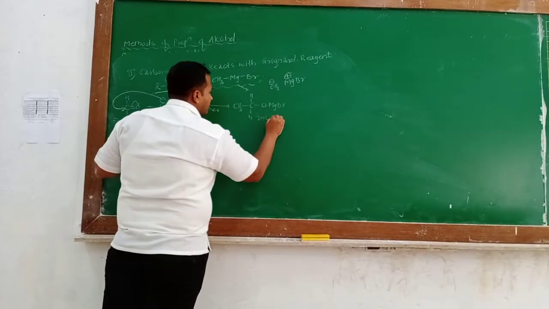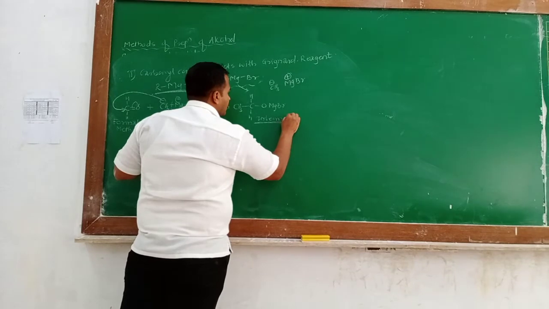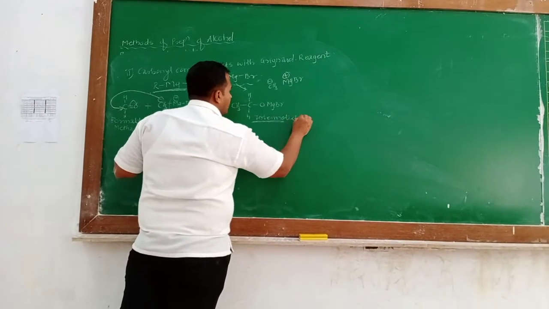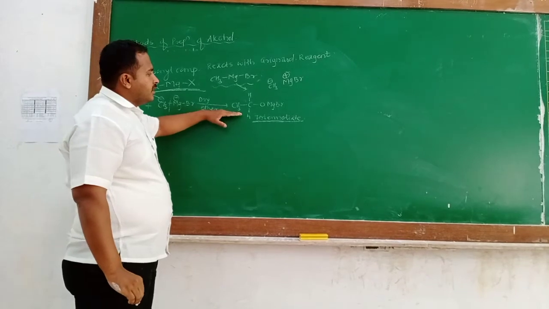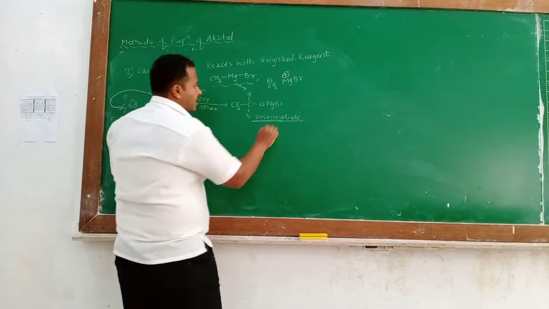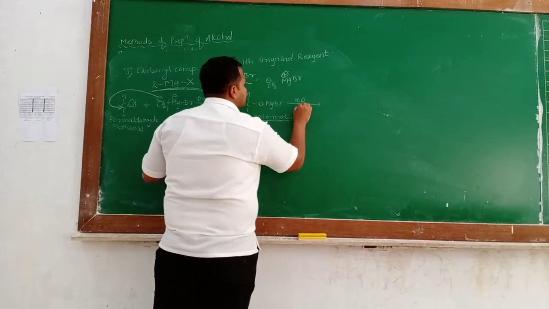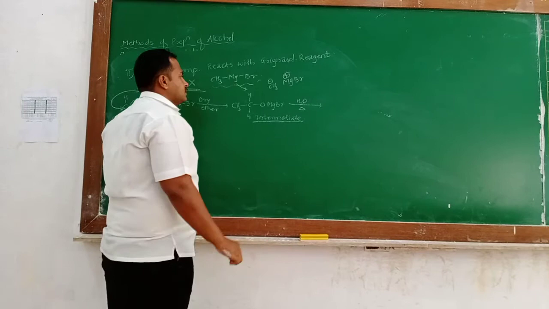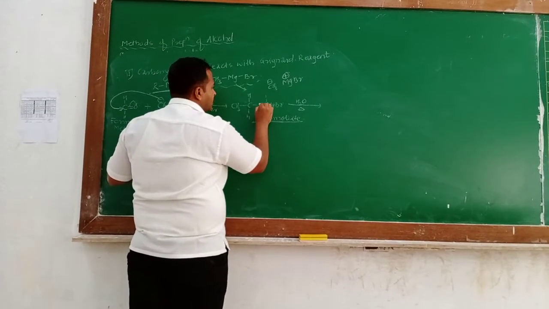This is the intermediate compound. The intermediate is the compound formed before formation of the product, which on hydrolysis gives the product. Hydrolysis is the addition of water.